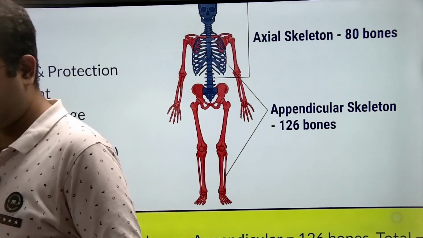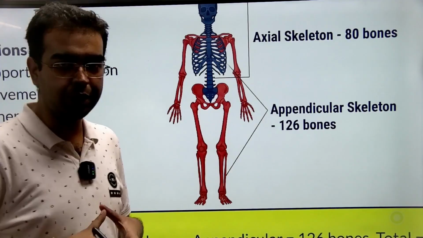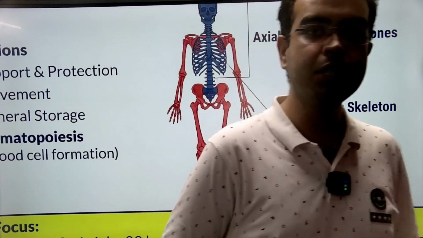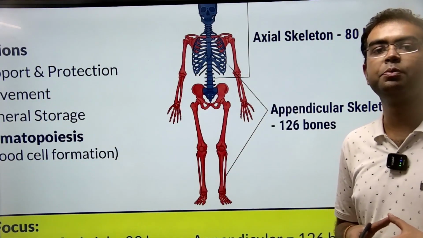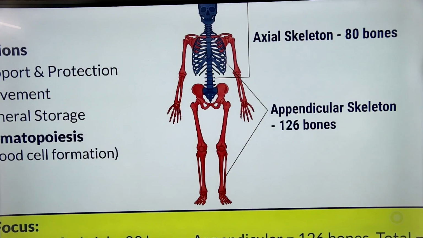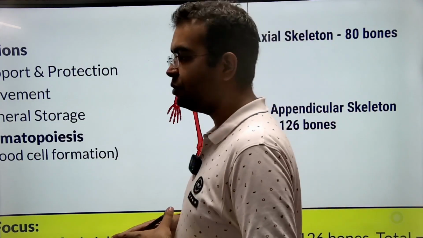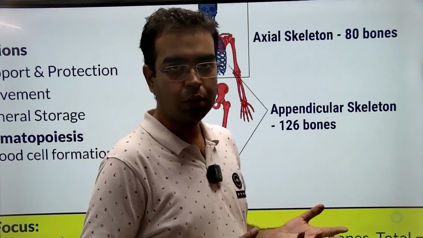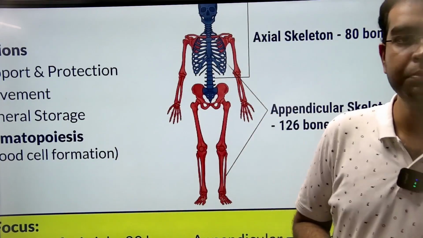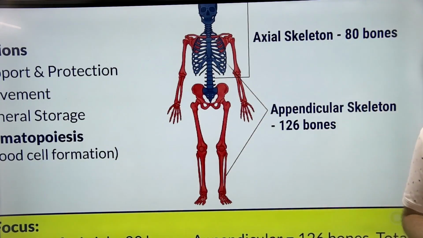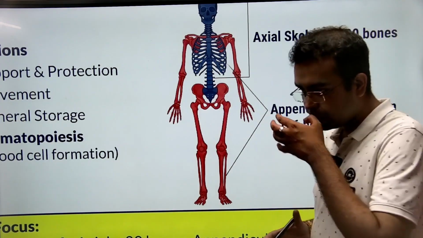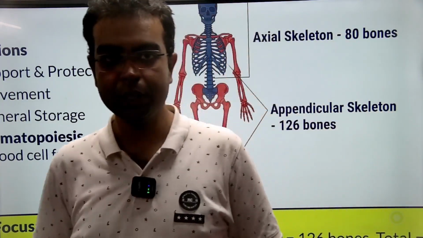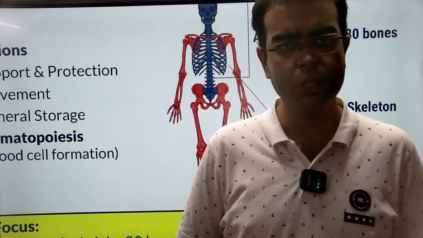Now, let me tell you something. When we are born as babies or infants, we have more than 400 bones because the bones are not properly joined and the bones are very, very delicate. That is why we say handle babies carefully. Too much wear and tear can give them bone damage or a fracture. Because of this purpose, children have a lot of bones in their bodies.